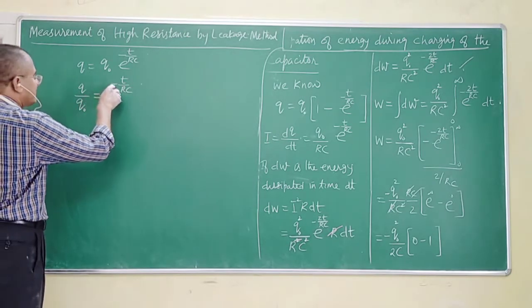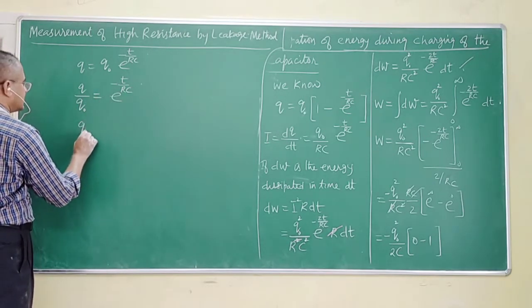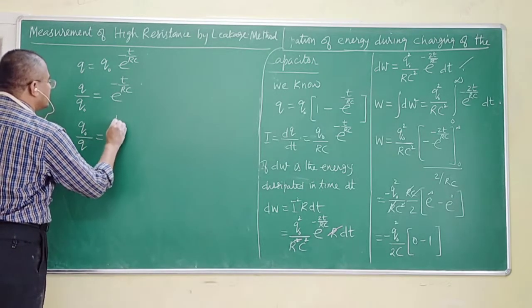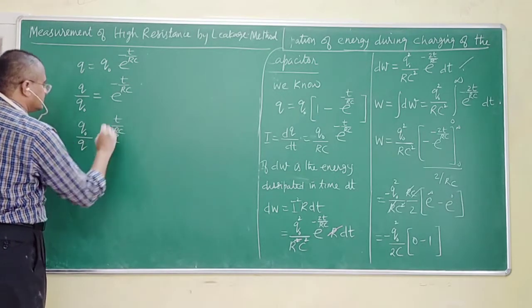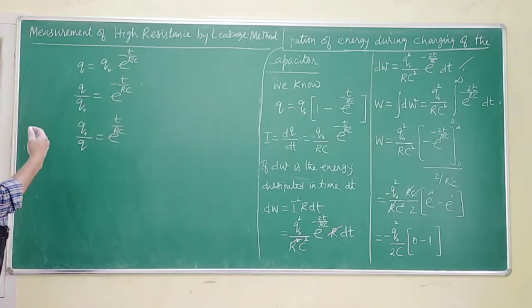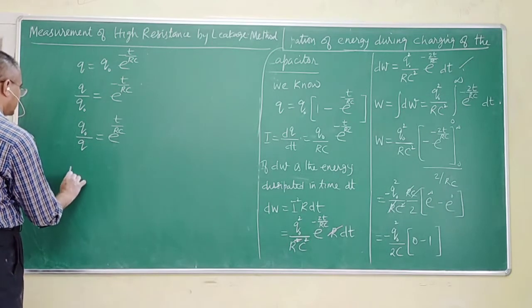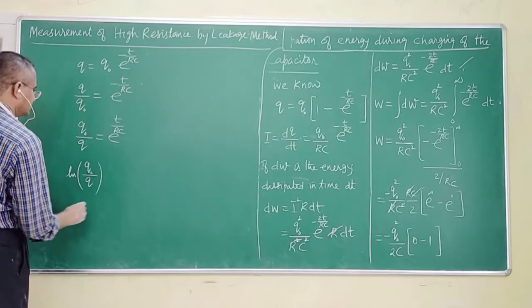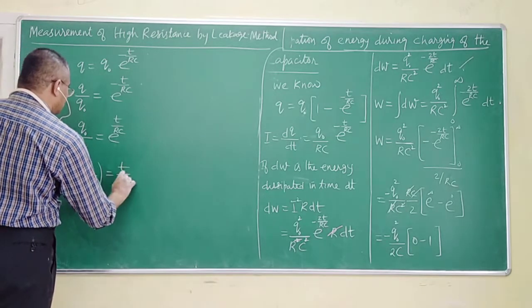In order that this minus sign vanishes, I can write this as Q naught by Q is equal to e to the power T by RC. If I want this exponential to vanish, I will take ln. Ln of Q naught by Q is equal to T by RC.